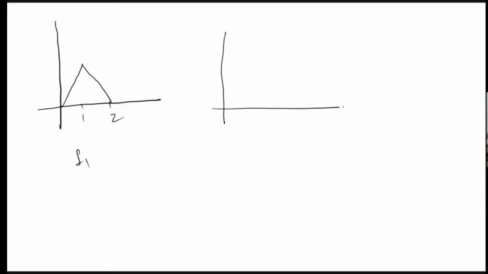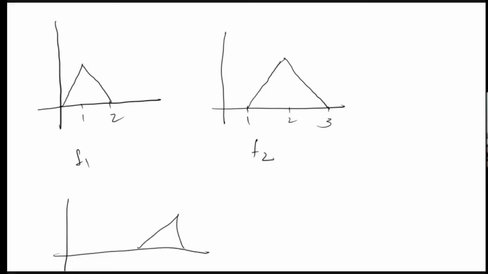Then f2 is nothing but this shifted 1 unit. That is, from 1 to 3, this is 2. So the graph is like this. And as it moves, the graph sequences are moving like this.